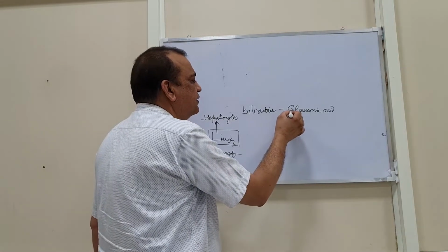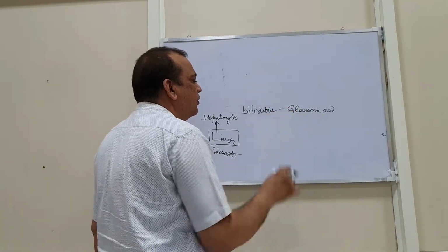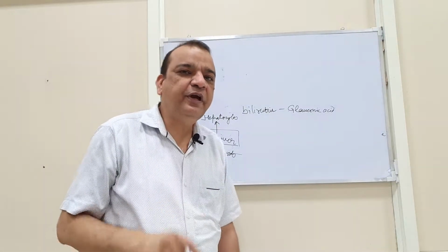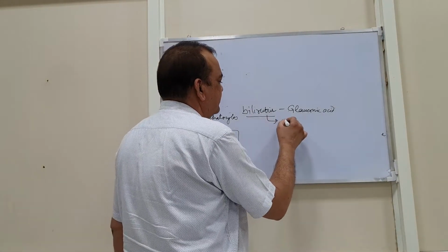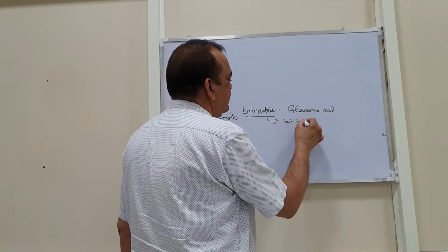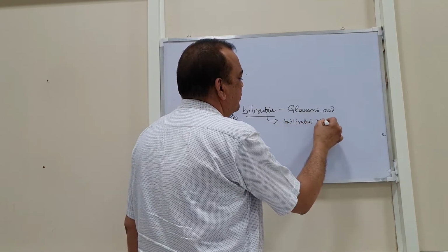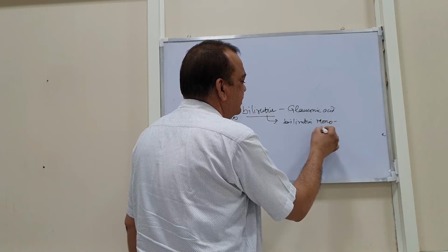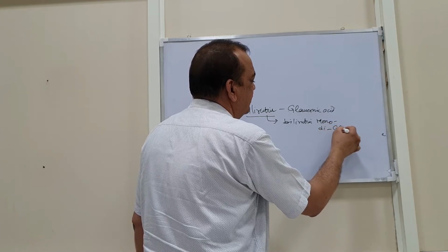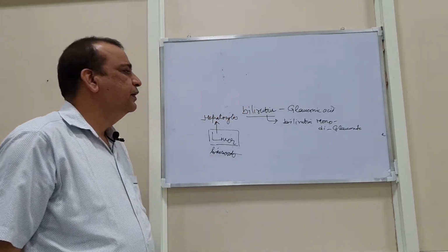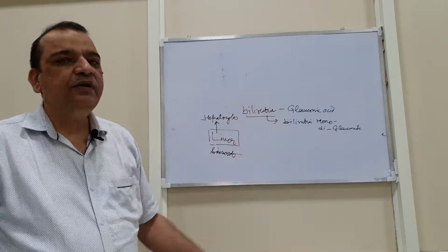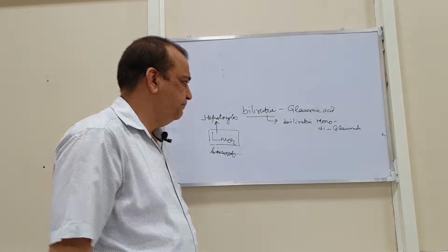A single molecule or two molecules are conjugated with the bilirubin. So it is then known as bilirubin mono, means single, or diglucuronate, of glucuronic acid. So now this bilirubin is conjugated.